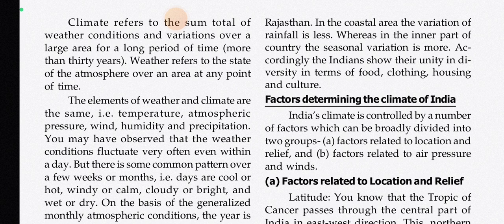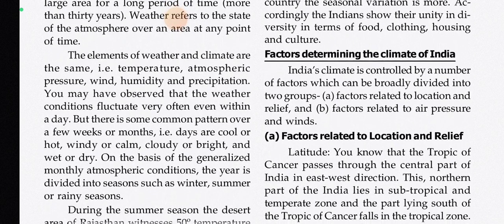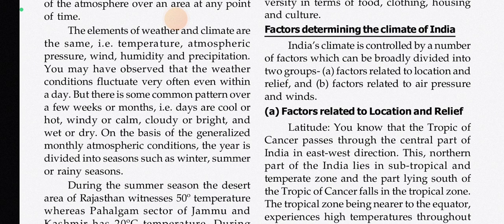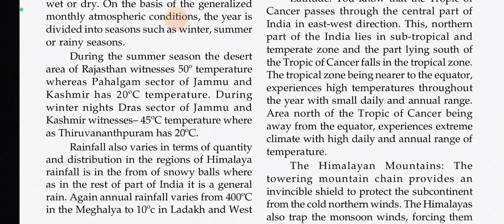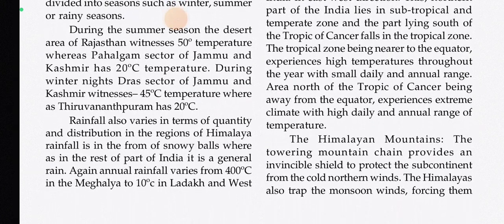On the basis of the generalized monthly atmospheric conditions, the year is divided into seasons such as winter, summer, or rainy seasons. During the summer season, the desert area of Rajasthan witnessed 50-degree temperature, whereas Pahalgam sector of Jammu and Kashmir has 20 degrees Celsius temperature during winter nights.